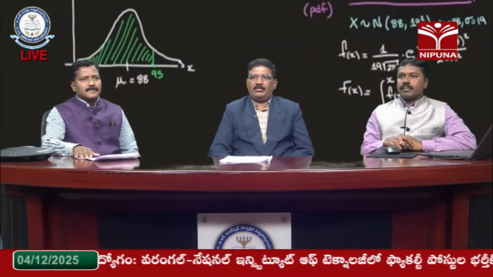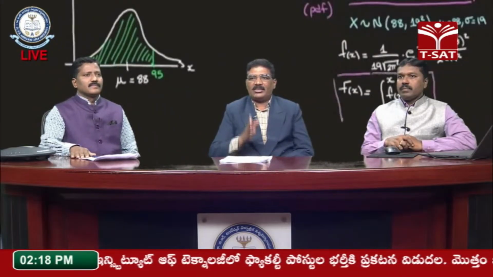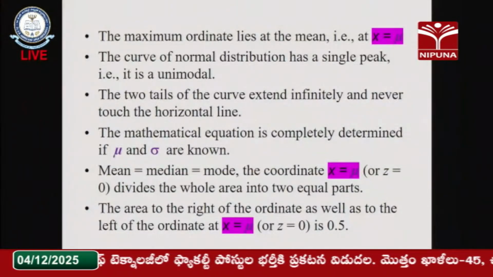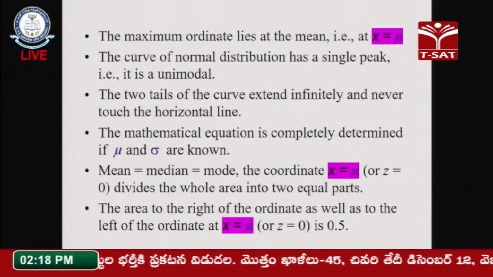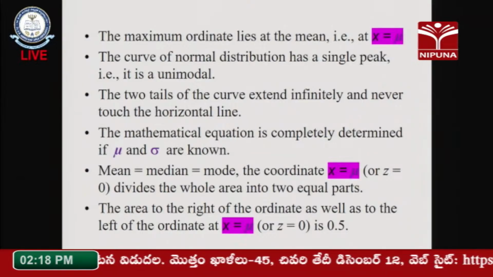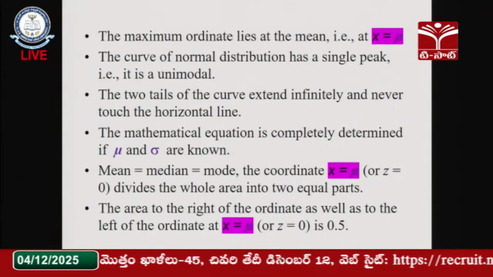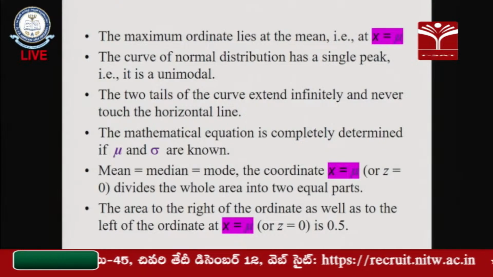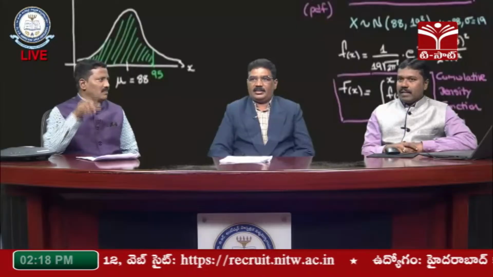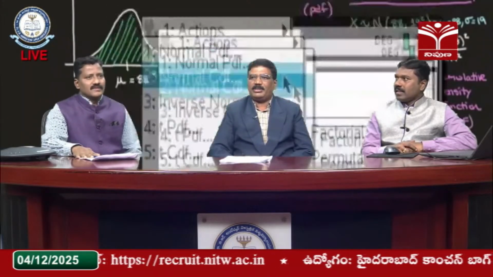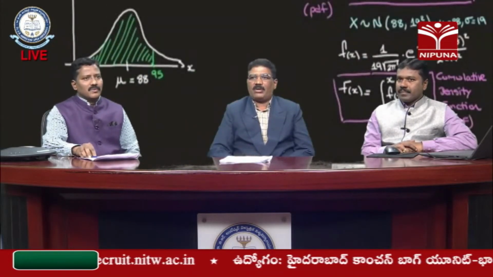Next, the maximum ordinate lies at the mean value. That is where the bell-shaped curve has its maximum elevation, at the point mu, that is the mean. At x equal to mu, the ordinate value is 1 by root 2 pi sigma. The curve is always maximum at x equal to mu. That is, we can say there is a single peak only, that is a unimodal curve.